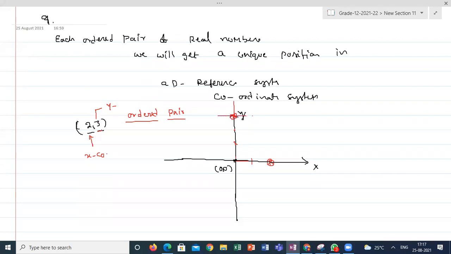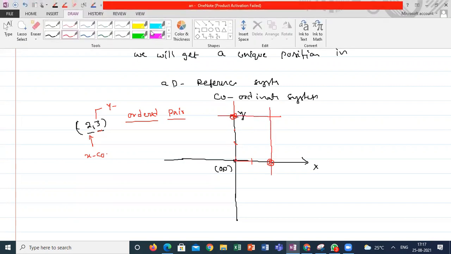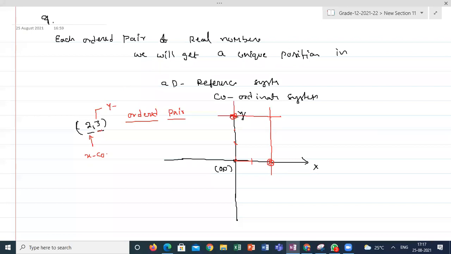Once you mark, draw the perpendicular at the respective positions. Wherever both the perpendiculars are meeting, this is the position of your ordered pair (2, 3). So the first number and second real number have a significance here. That's the reason we are calling it an ordered pair. If I change the order of this pair, the position will change. So if I change the order, it will affect the meaning of that representation. Now,